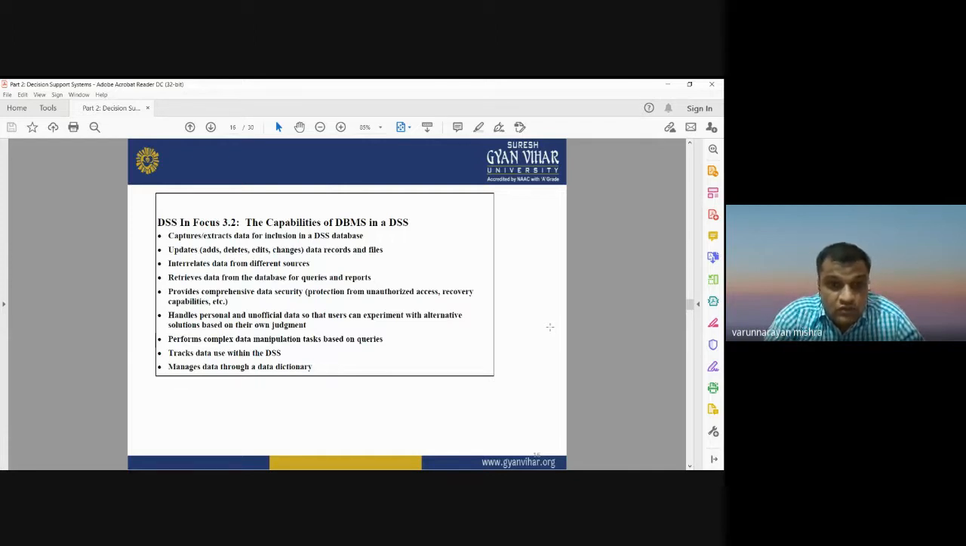And there is also the facility of recovery in case of data damage or in case you lost your database. So there is an option of recovery; you can recover your database. Okay, and it can handle personal and unofficial data sets so that users can experiment with alternative solutions. It performs complex data manipulation tasks. It tracks the data used within the DSS, and it also manages the data through a data dictionary. So these are some capabilities of a database management system and how it can be used in a decision support system.